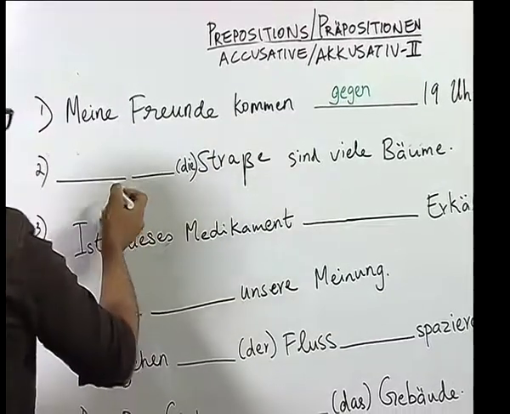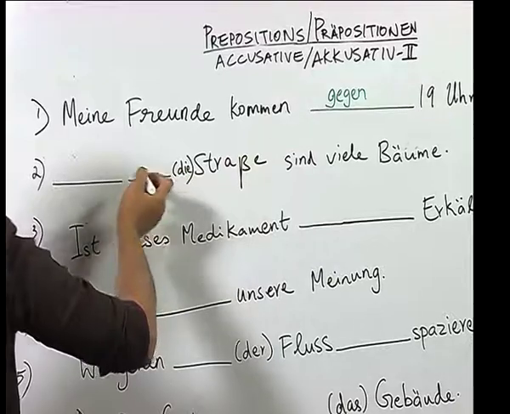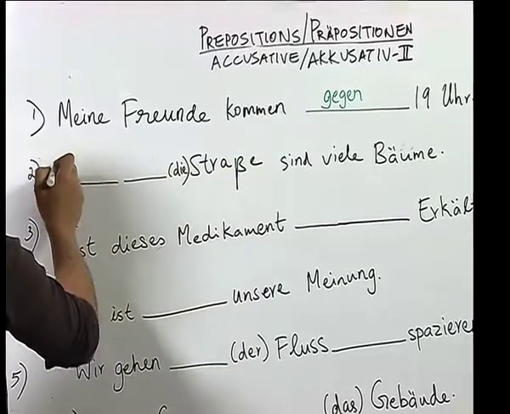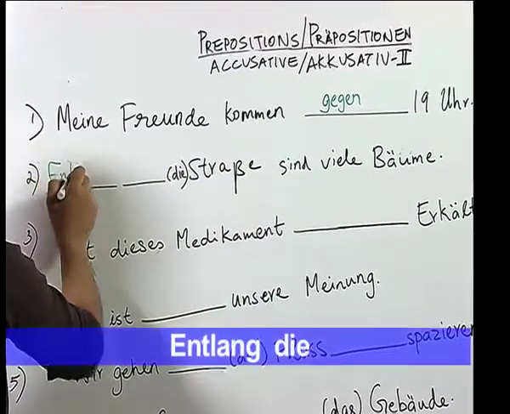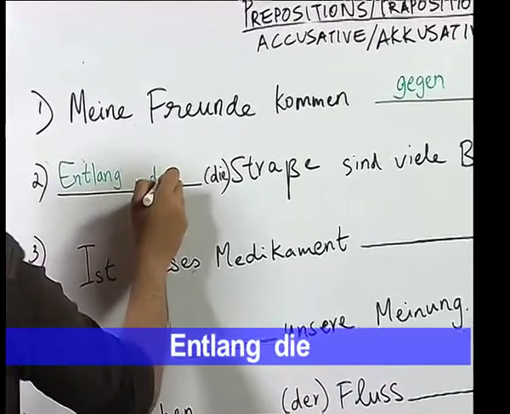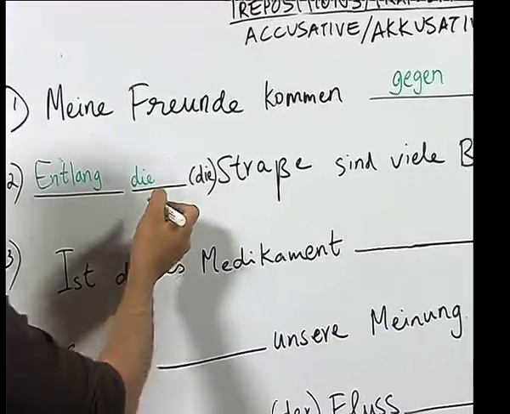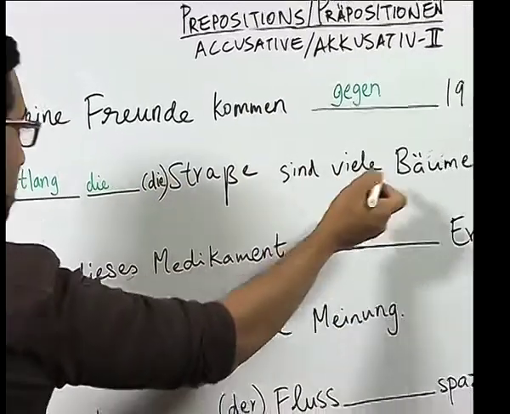In this sentence, Straße sind viele Bäume, we know that we use the preposition entlang. So, we have the answer, entlang die Straße sind viele Bäume.